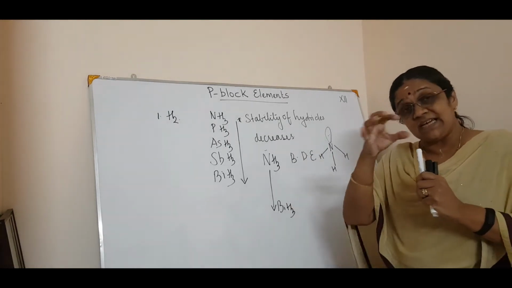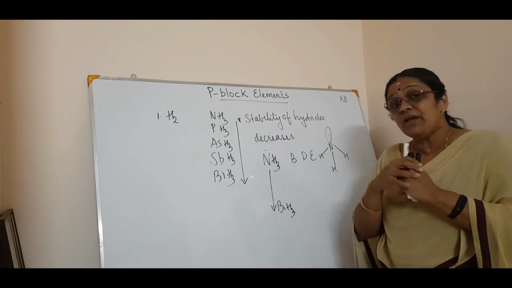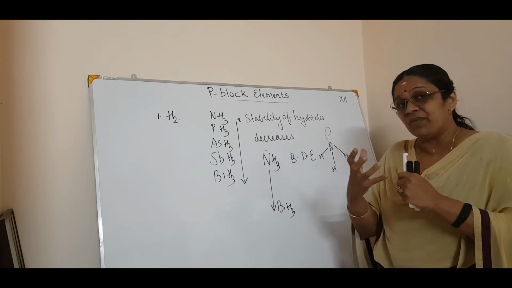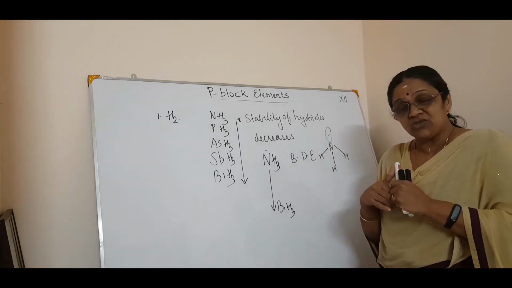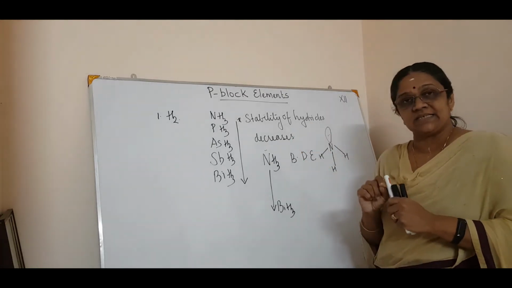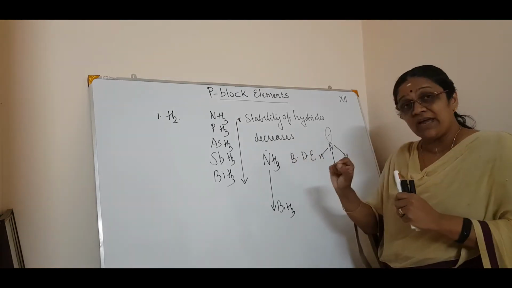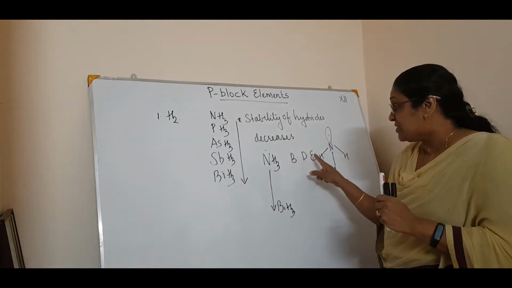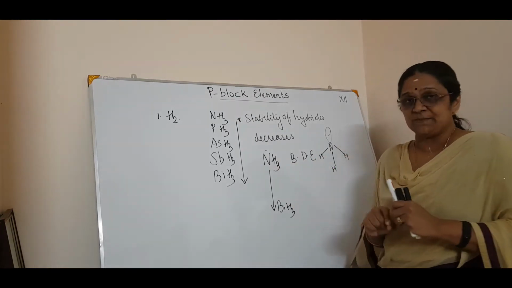Bismuth's size is very large, the hydrogen is very small, so the overlapping will not be as maximum or effective as in ammonia or NH3. That is the reason why the stability of hydride decreases. So the value point you have to write is that the bond dissociation enthalpy decreases from nitrogen to bismuth.